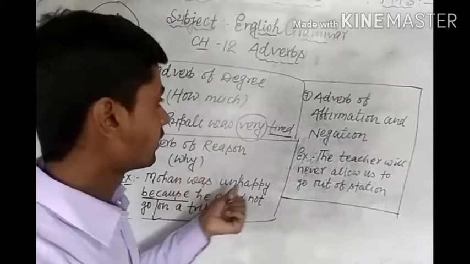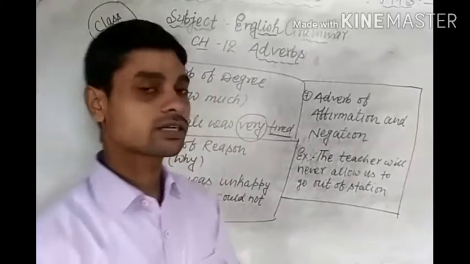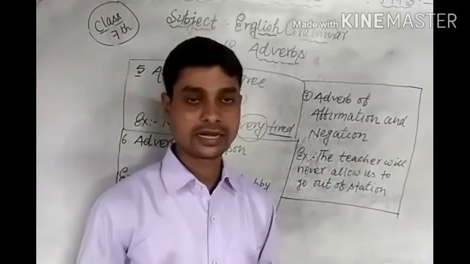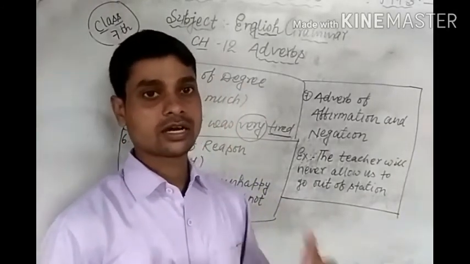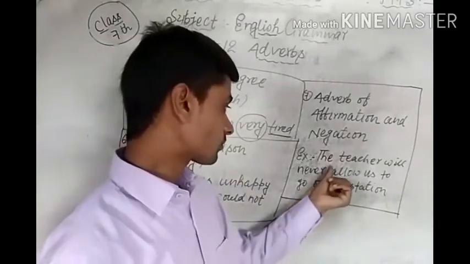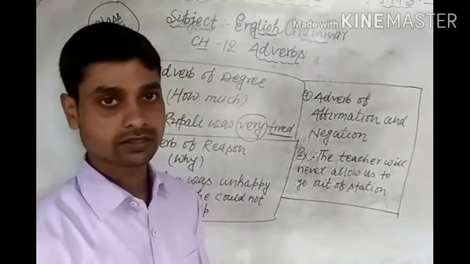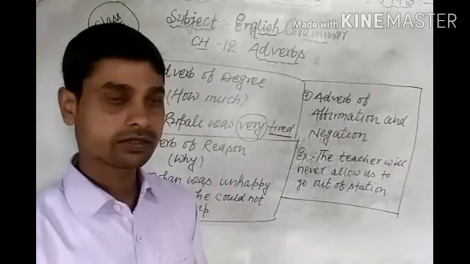Okay, students. Now last number kind, seventh number, adverb of affirmation and negation. Yani an adverb which shows affirmation and also negation. Okay. The teacher will never allow us to go out of the station. And which word is the adverb in the sentence?